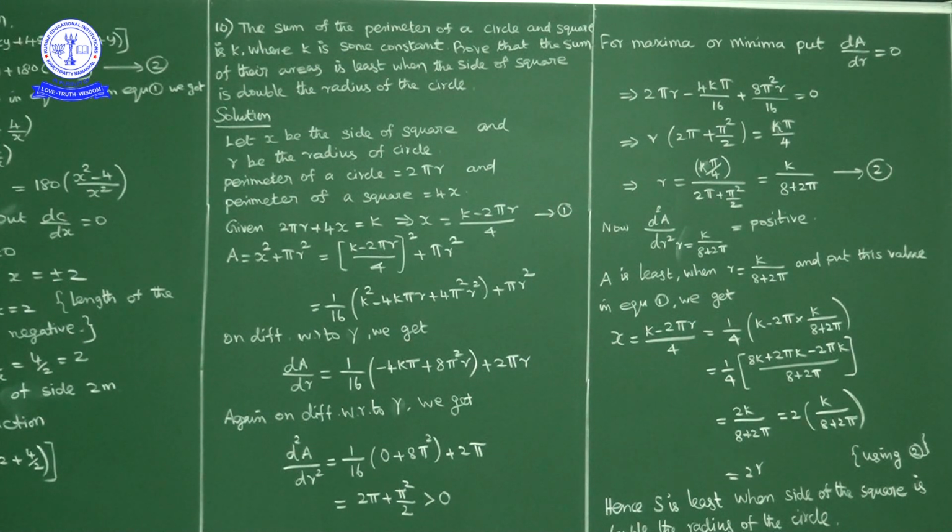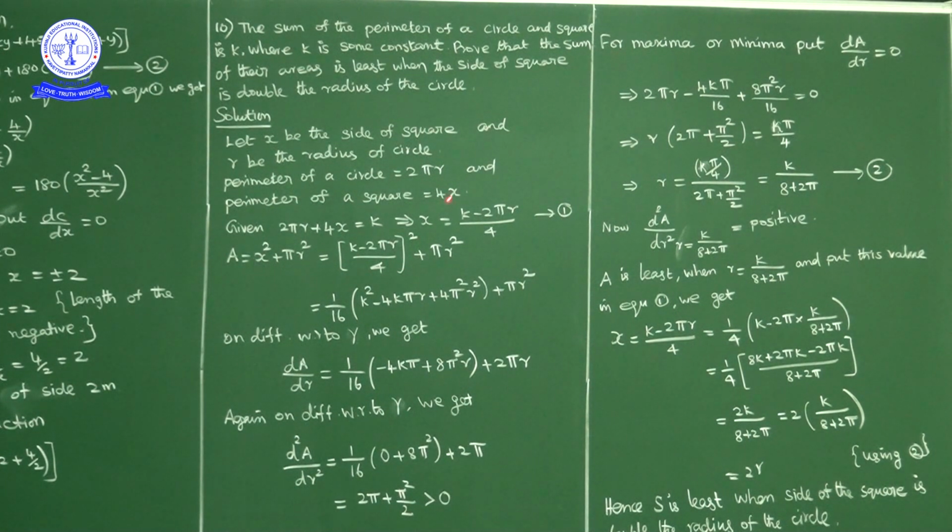Now what we have to minimize? Sum of their areas, means sum of the areas of square and circle. Area of square is, as side length is x, x square. As radius is r, area of circle is pi r square. So area is equal to x square plus pi r square. This is equal to x square, where x is k minus 2 pi r by 4.